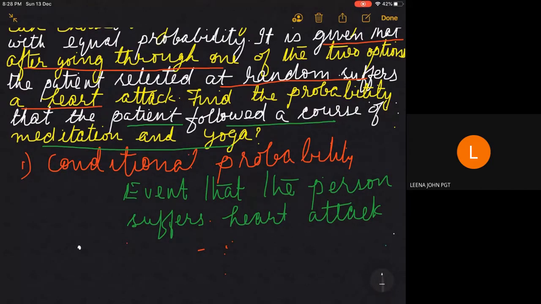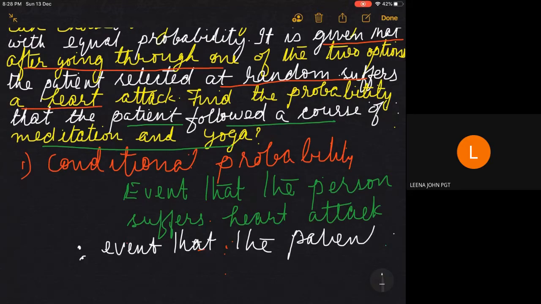You can use the event that the patient followed a course of meditation and yoga.